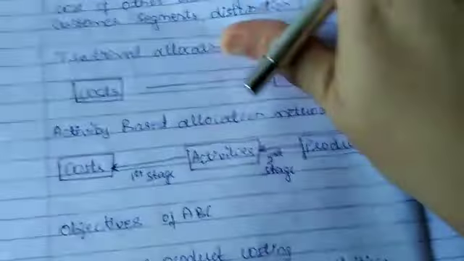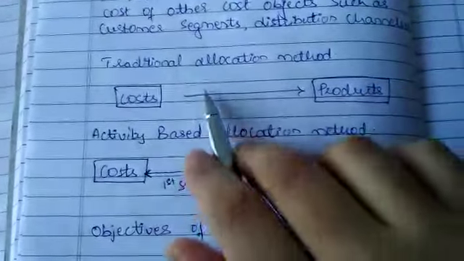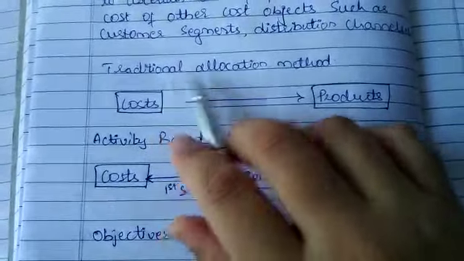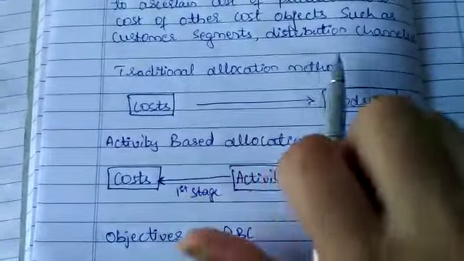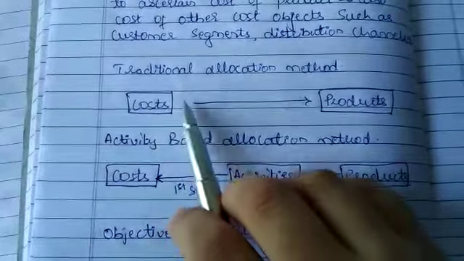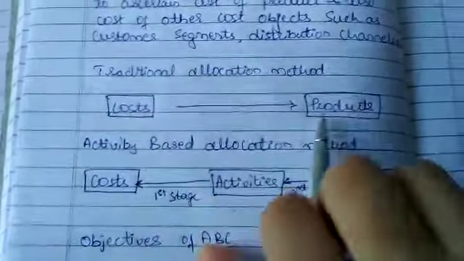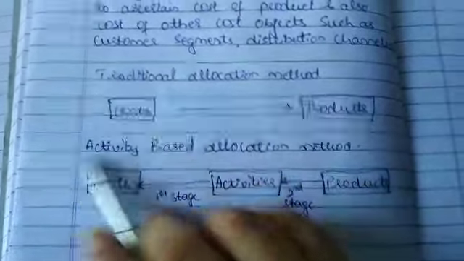Here I made a chart so you can understand what is traditional and what is activity based allocation. Under the traditional allocation method, they take the total cost of producing a product and give that cost directly to the product. That's the only calculation they do.